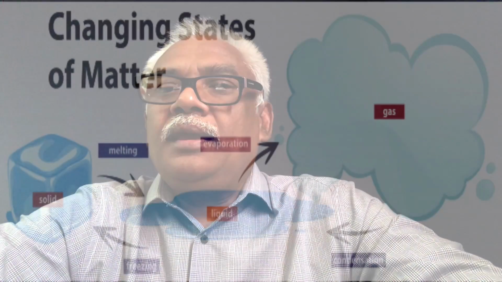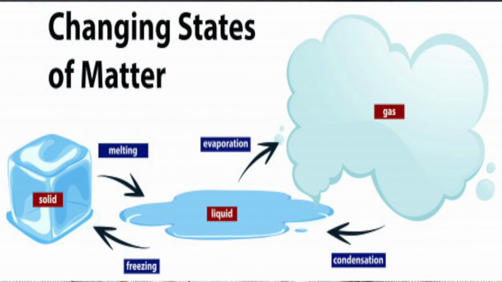Now it is important for us to consider that the states of matter are interchangeable, and those examples are well cited. Ice will melt to form water. Water will freeze to form ice. Water on boiling will form steam, and steam on condensation will form water again.